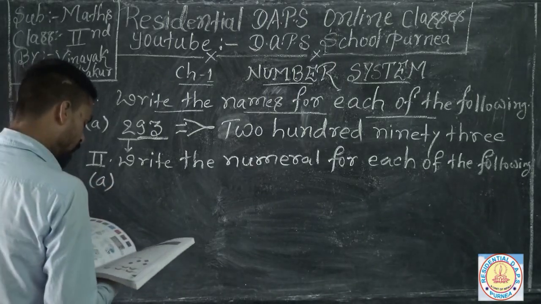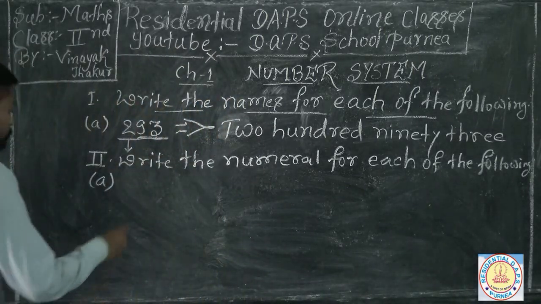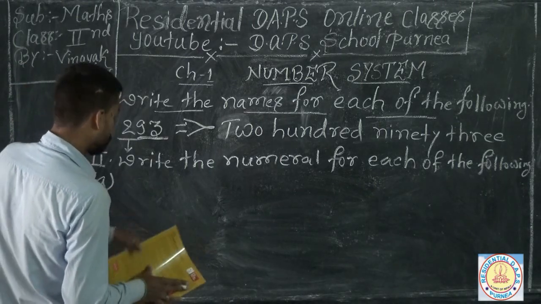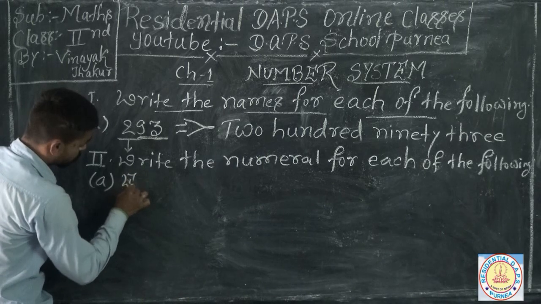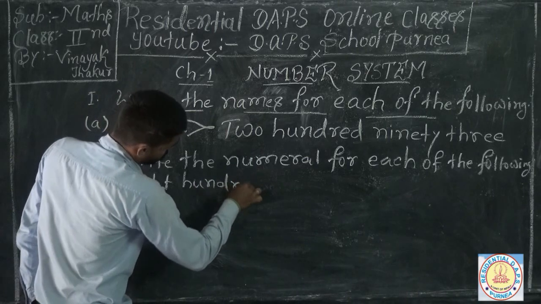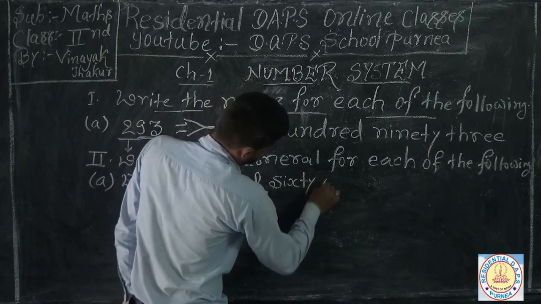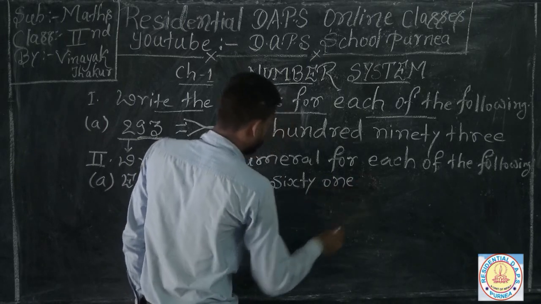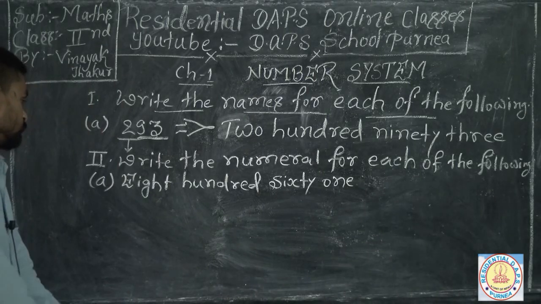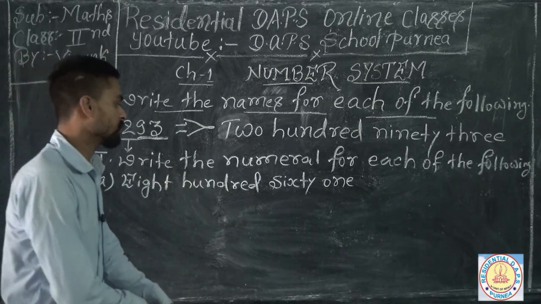this is 861. So you can write easily in the numerals 861. You have to write this number in the numerals way.